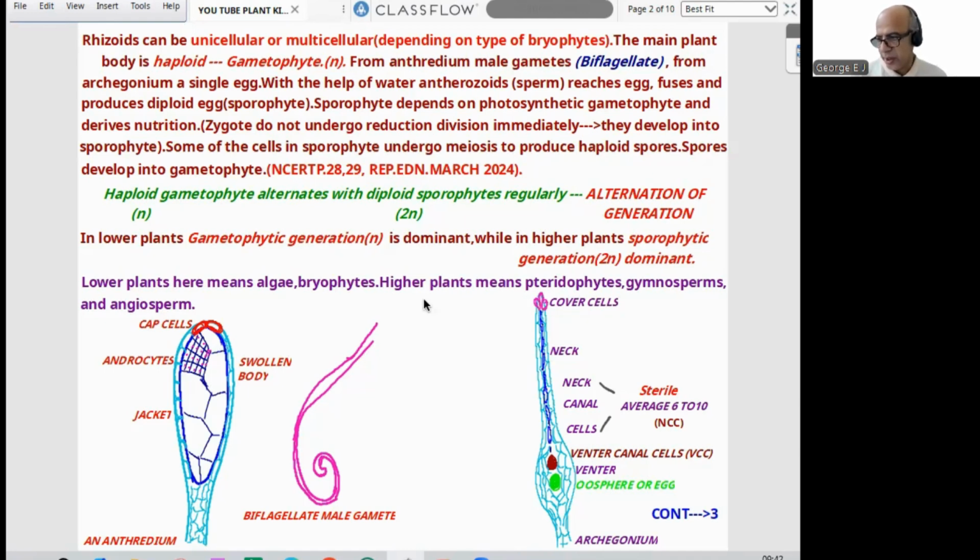Just here is the capsule, here it is the cover cell. That is the archegonium, even though it was not there in the NCERT diagrams. So it will be easy for you. I think it is clear, so we can proceed to the third page.